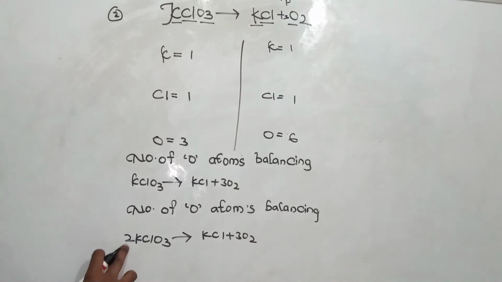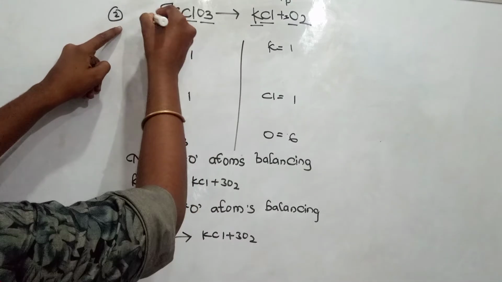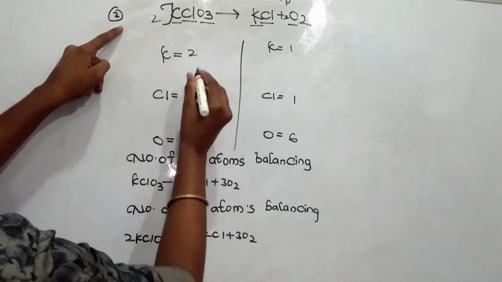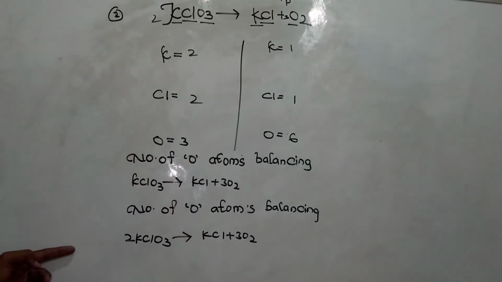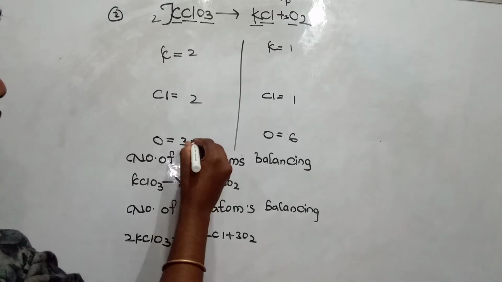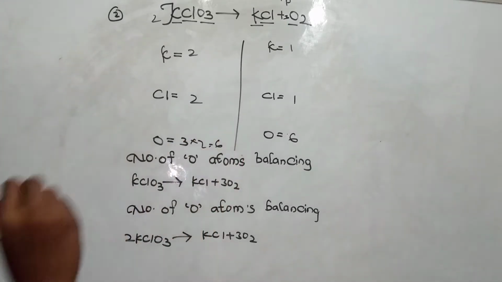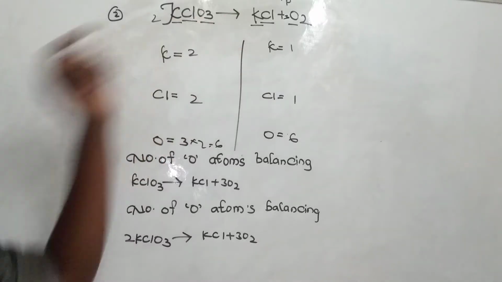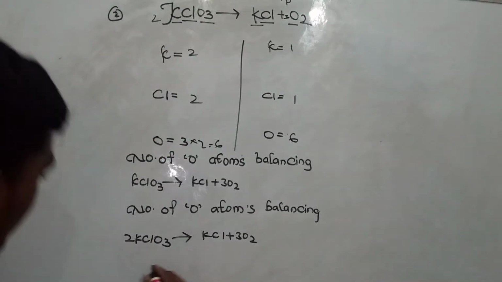So by adding 2 here, it is becoming 2 now. Now K is becoming 2, Cl is becoming 2, and it is 6 now, 3 into 2, 6 now. This is 6 now. So what should I do now? Now I should add 2 to the product side. It's quite easy, guys.